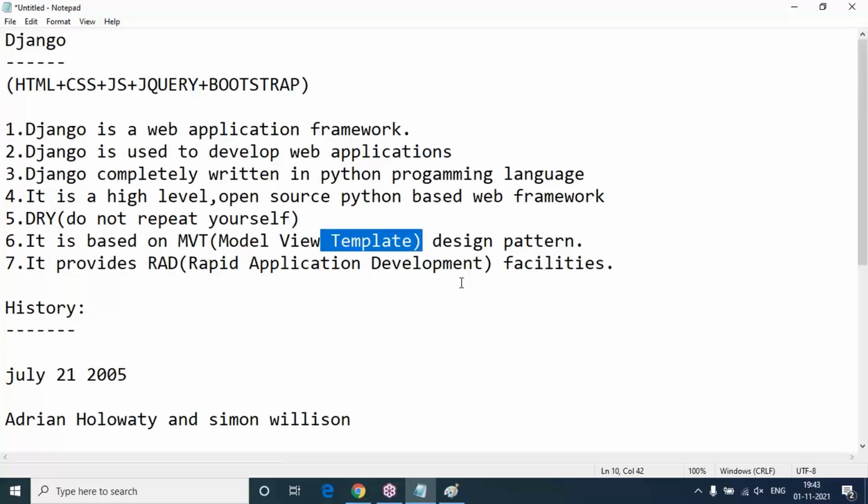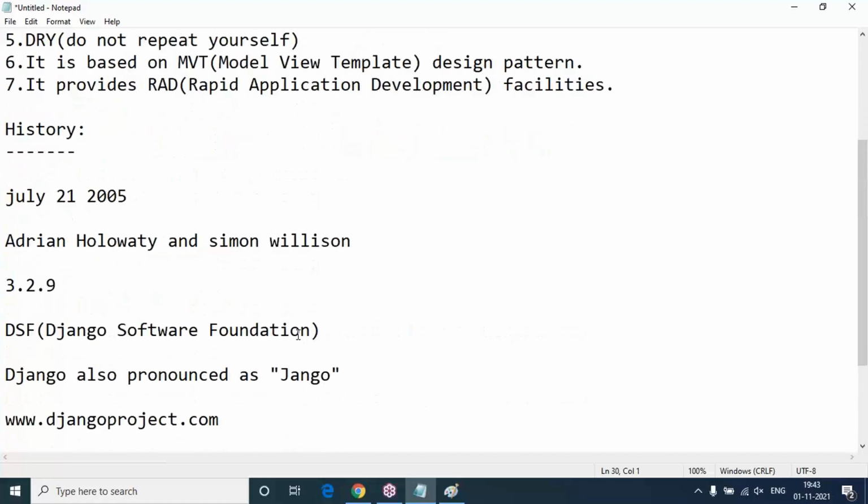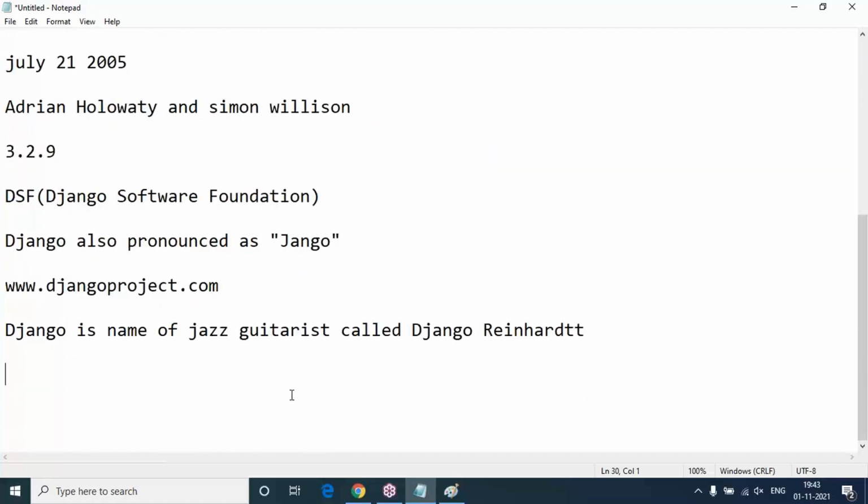As soon as we send a request to the server, the template automatically becomes visible. Through that template, our interaction should be there as an end user. Whenever I interact with that template, the view will be called internally. View is Python logic, and through that view logic we can communicate with the model. Model means database. This kind of interaction should be there. Slowly, one by one, we will include model, view, template. So this is the story of Django, the history and basic development.